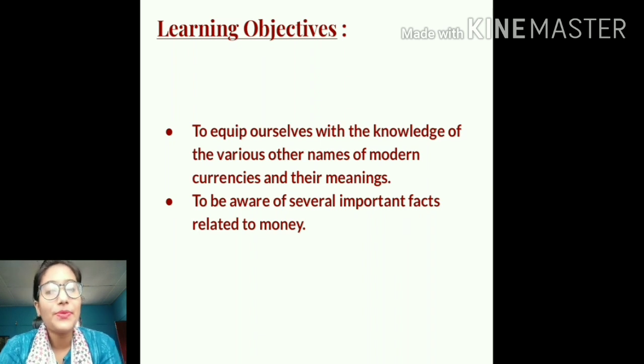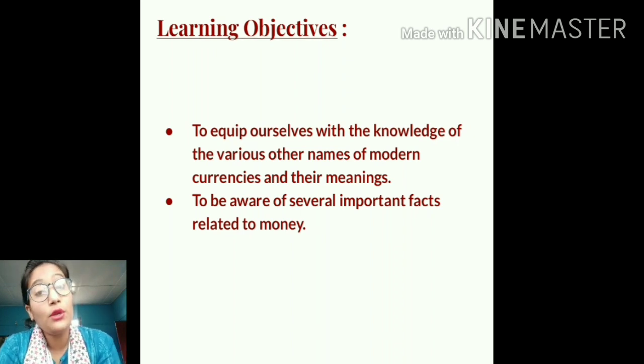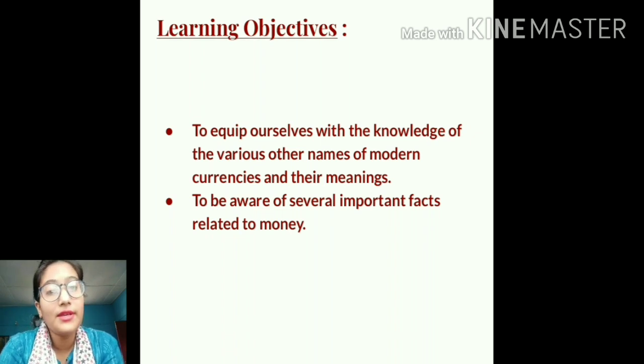Well, students, the learning objectives of today's class are: number 1, to equip ourselves with the knowledge of the various other names of modern currencies and their meanings. So, in the first place, we shall be able to know the various other names of modern currencies. Along with that, we shall also be able to know the meanings of these various names.